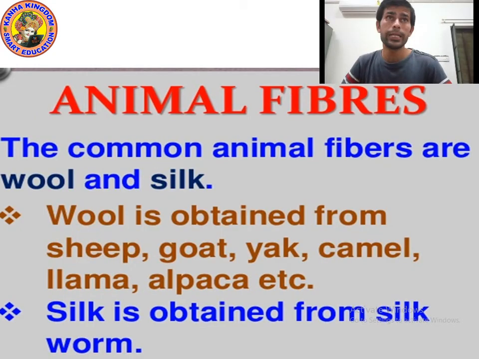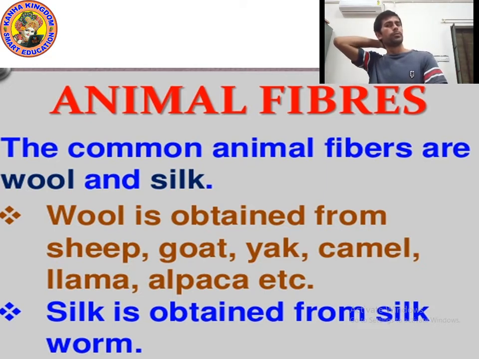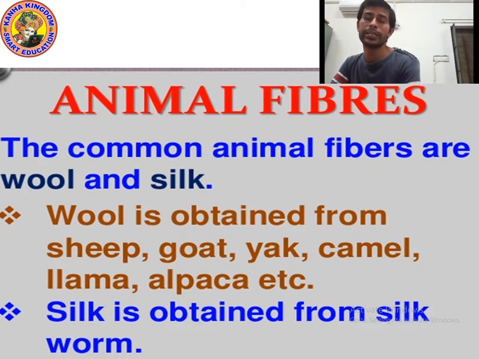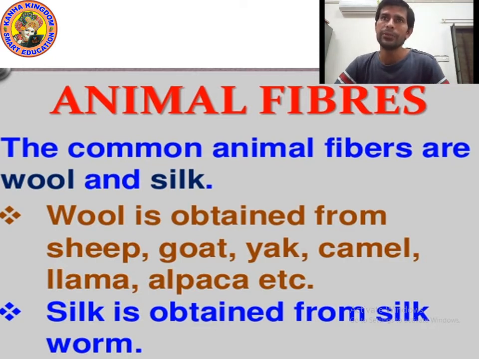So kids, you know that we get natural fiber from plants and animals. Fibers that we get from plants are called plant fibers, and fibers that we get from animals are known as animal fibers. The common animal fibers we know are wool and silk.